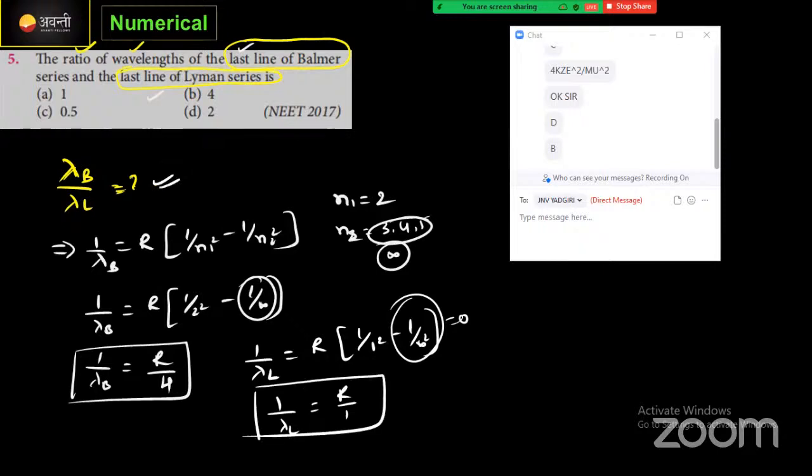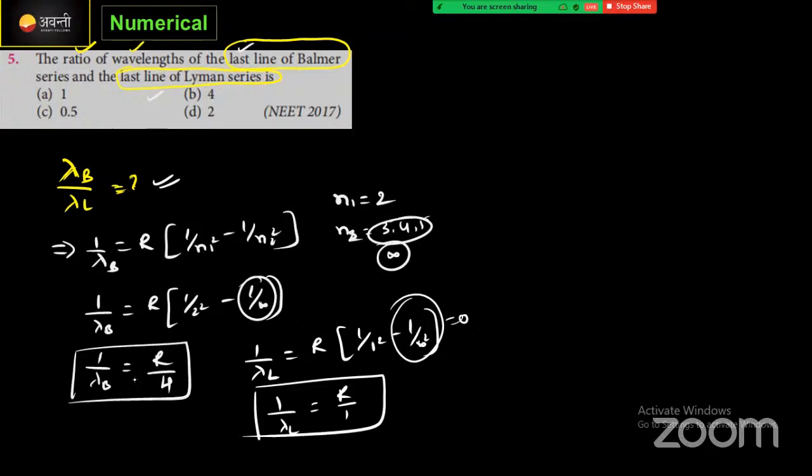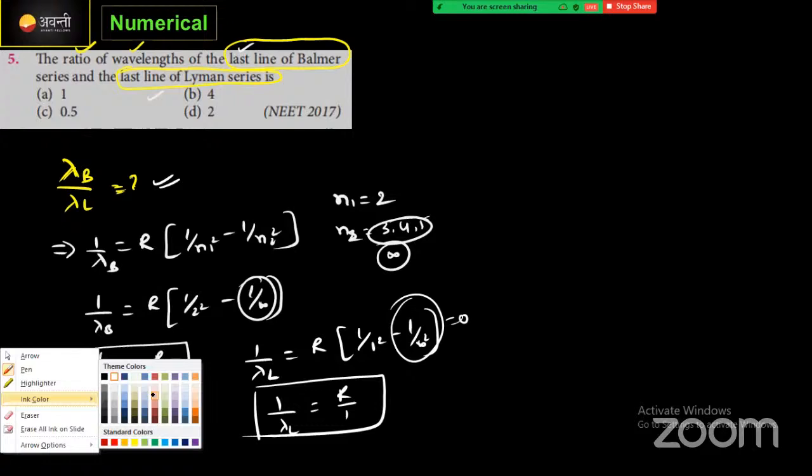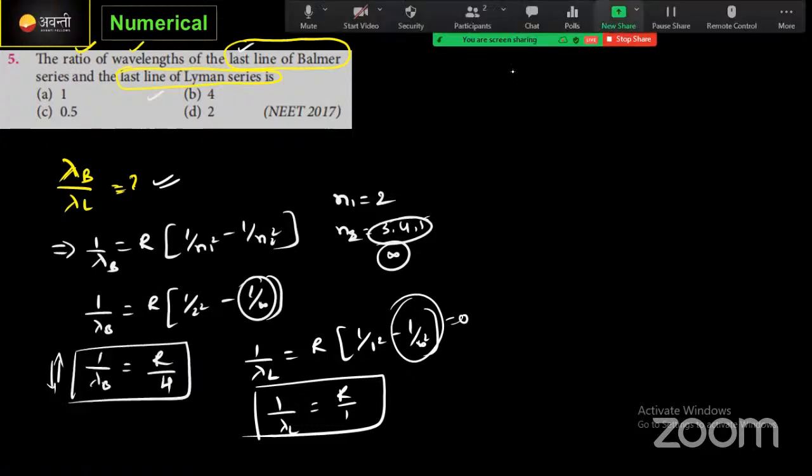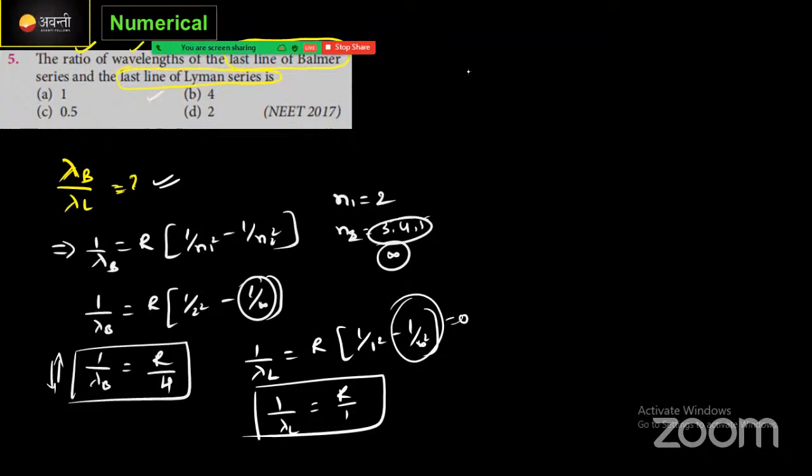Now we need to find out the ratio, right? Ratios will become here, 1 by lambda is there, correct now? If you take this lambda, this 4 will become the numerator. Just change this one, interchanging, right? Lambda B is equal to 4 by R, correct? Lambda L similarly it will be 1 by R. Sorry, lambda is in the denominator.